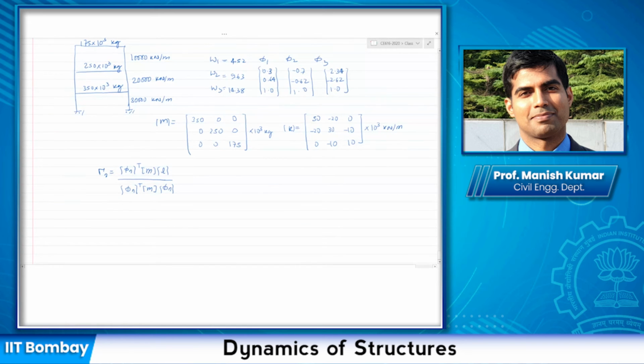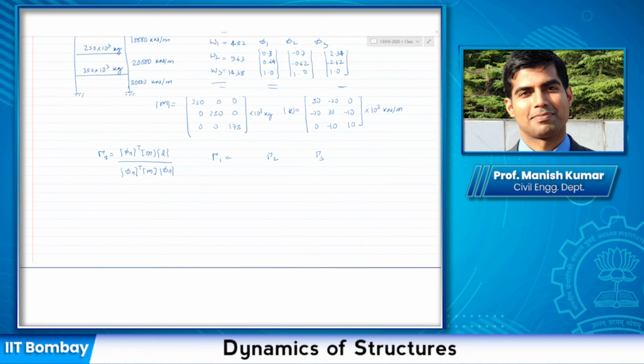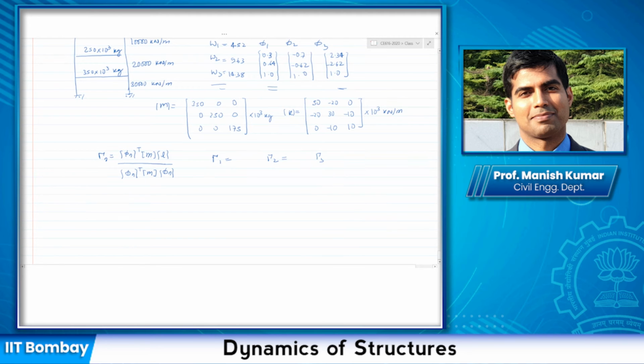Now what I want you to do is give me the value of this factor, because once I have obtained my single degree of freedom system, I need these factors so that I can relate the response of the single degree of freedom system to the multi-degree of freedom system. So your next step is to take 5 minutes and get me the values of gamma 1, gamma 2 and gamma 3. I have given you all the information that is required.